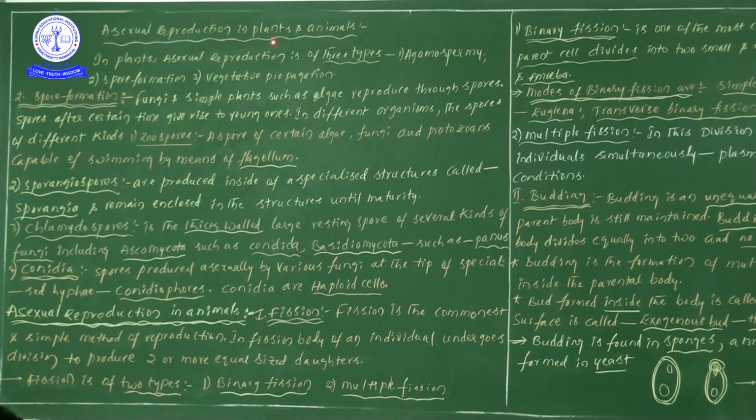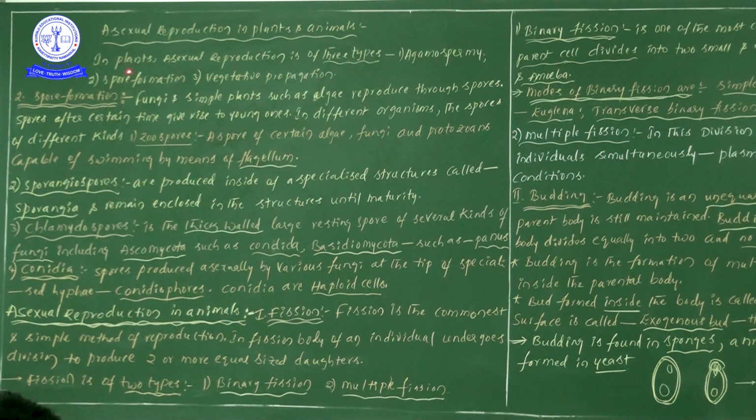Students, now in this video we are discussing asexual reproduction in plants and animals. In the previous video, we have seen information regarding agamospermy and spores from agamospermy. Now in this video, I will give information regarding spores formation.